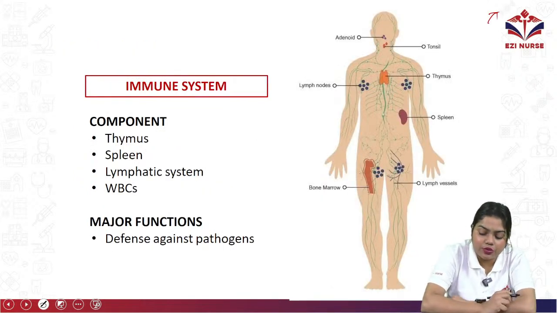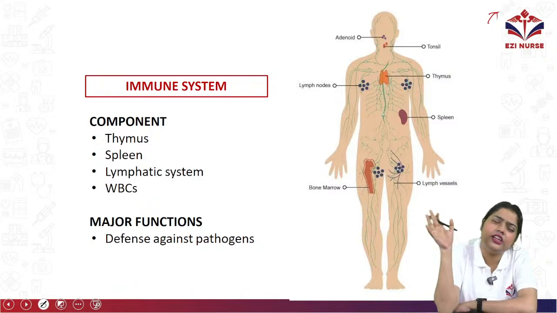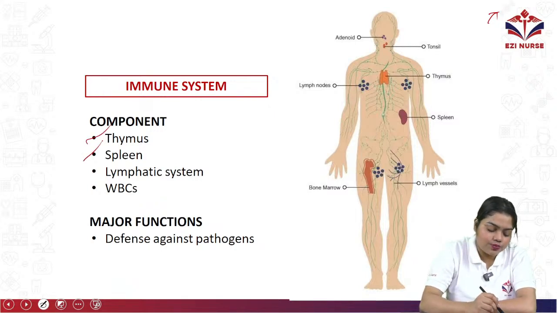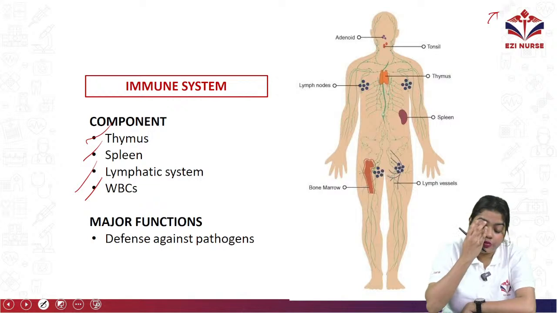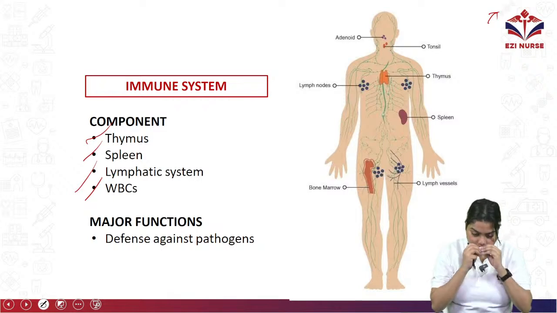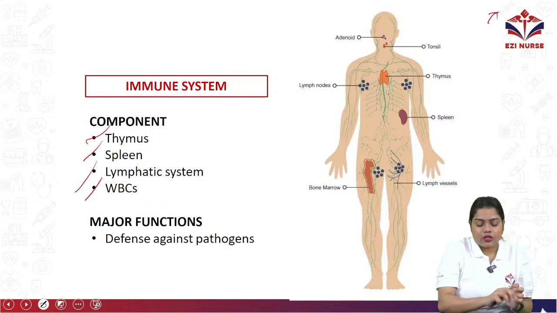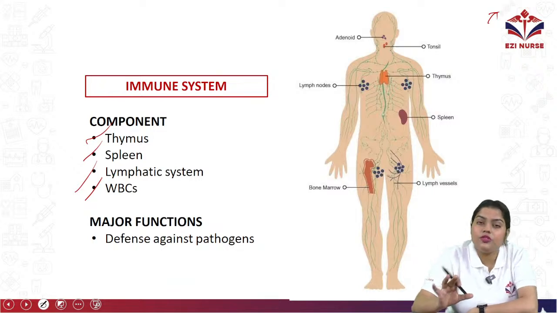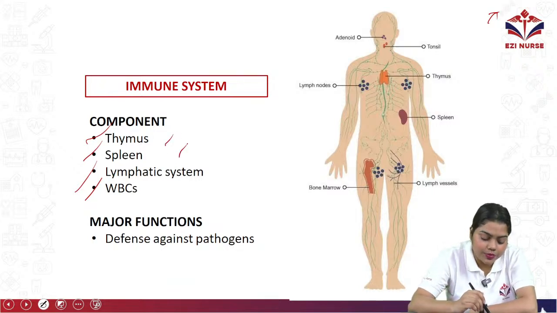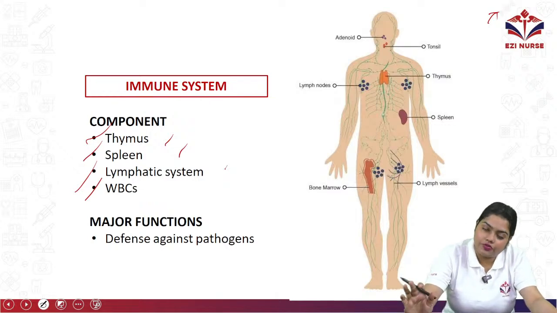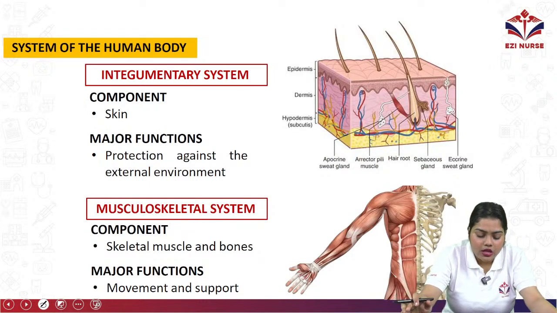Then we have the immune system. What is the immune system? Later, in microbiology, we will discuss it. In the immune system we have thymus, spleen, lymphatic system and WBC or white blood cells. The immune system includes the thymus gland, spleen, lymphatic system and white blood cells. The major function is defense against microorganisms.